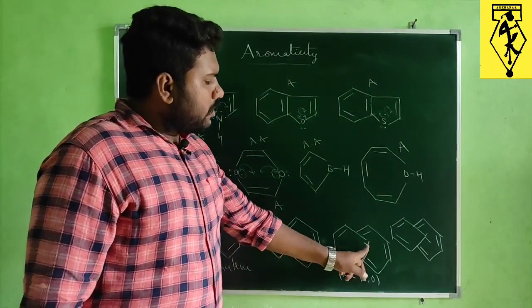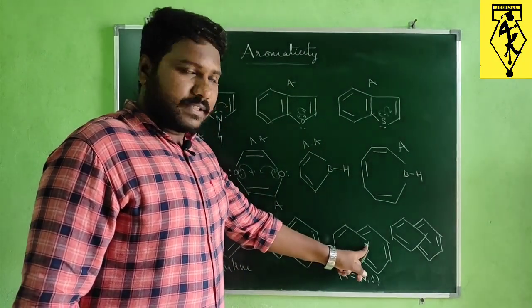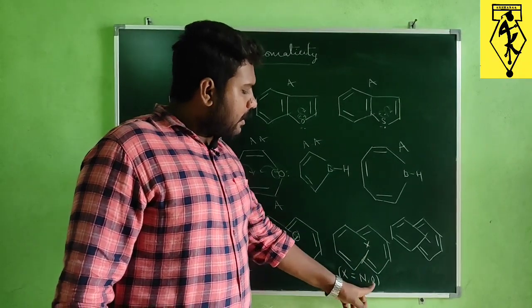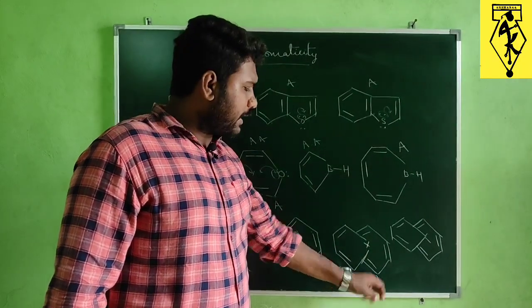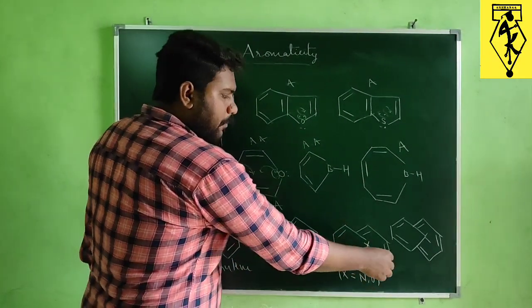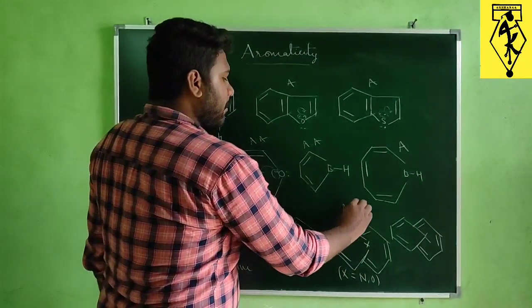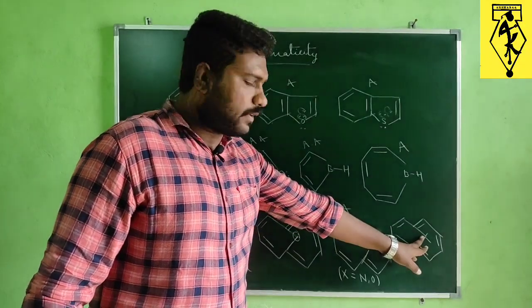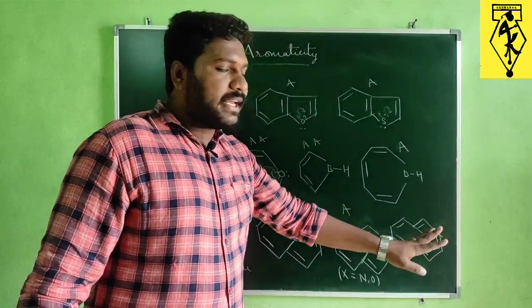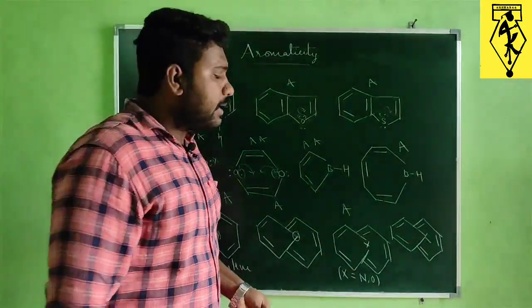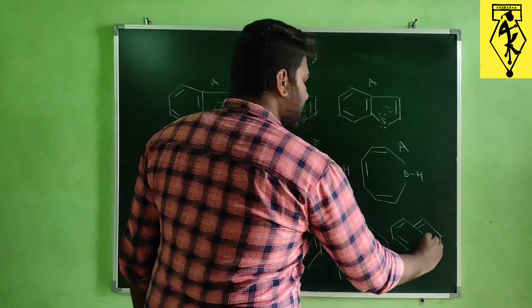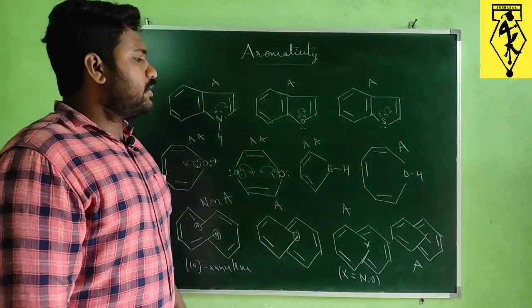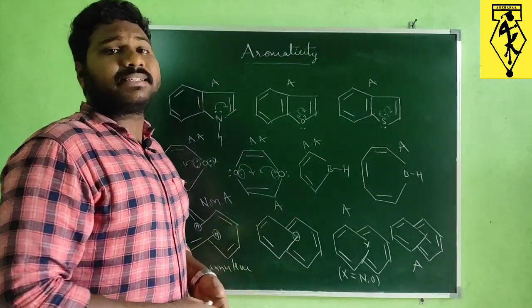And here also, I have written X. In place of X we can write N or oxygen, nitrogen or oxygen we can take. Even so, this compound will still act as aromatic. And the last one, here also one carbon is out of plane, but the existing planarity is sufficient for overlapping to exist as an aromatic compound. So these are the different examples that can be asked in the exam.